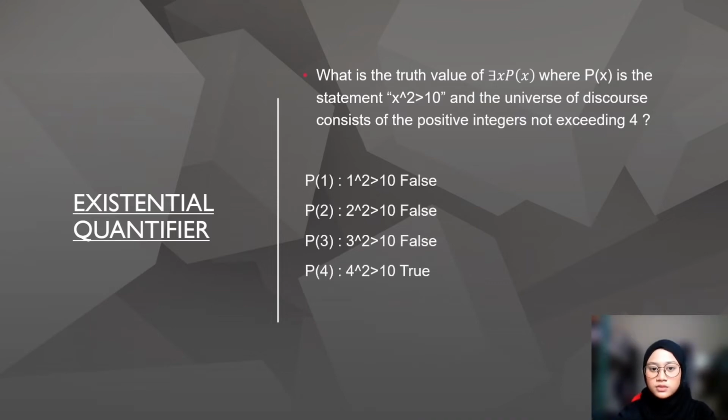So let's say we choose 1. 1 squared is greater than 10 is false. 2 squared is greater than 10 is also false. 3 squared is greater than 10 is also false. But if we choose x equals 4, 4 squared is greater than 10 is true. So we can conclude that the truth value of the statement for at least one x Px is true.